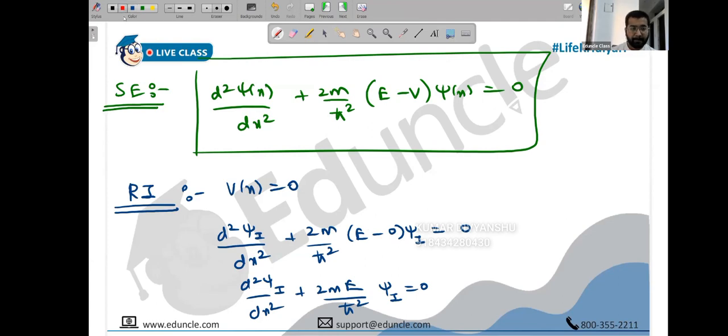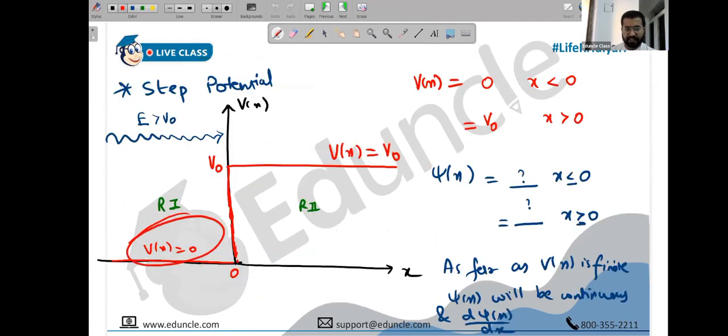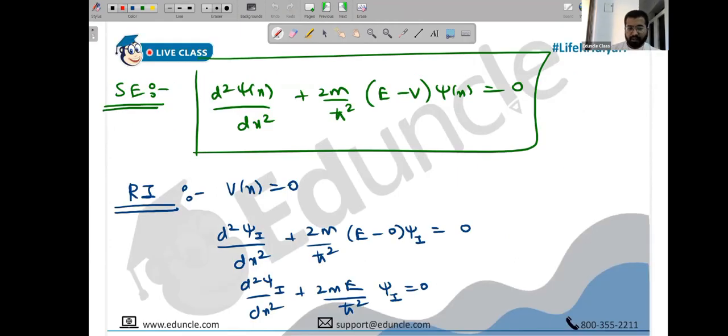This is on the left graph, region 1 completely, where potential is 0. Then after this we do the "let" part. We say this is k square. So let us say this 2mE upon h bar square is k square, or write it k1 square this time. Write it k1 square, because later we will also have k2 square for the right-hand side, and that will be different.